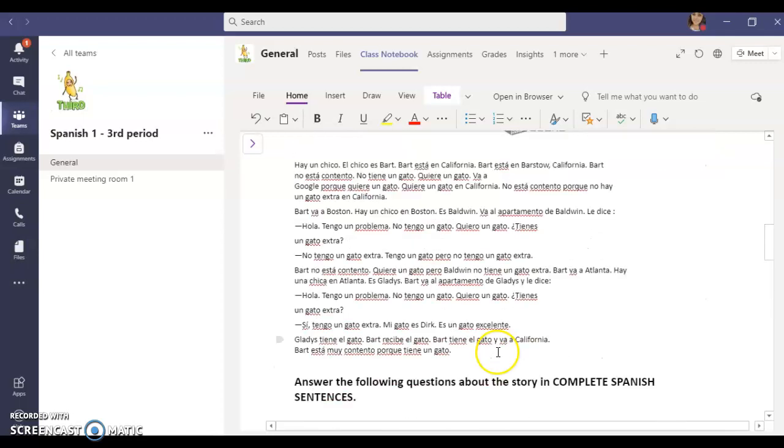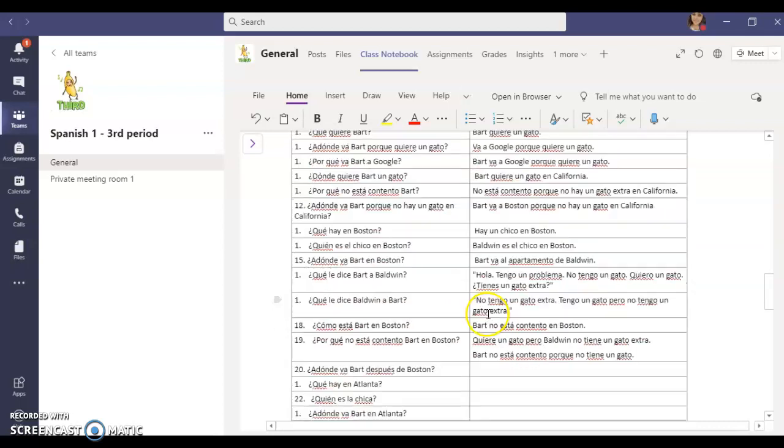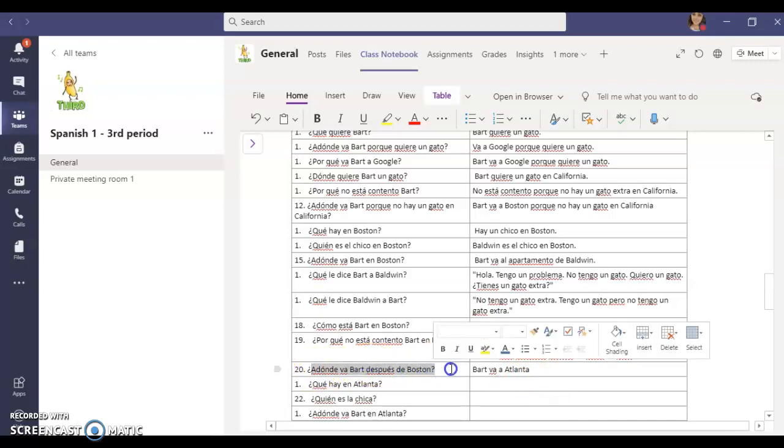Let's scroll back up to our story. So he's in Boston. Oh, right here. Bart goes to Atlanta. Control C to copy. Control V to paste.